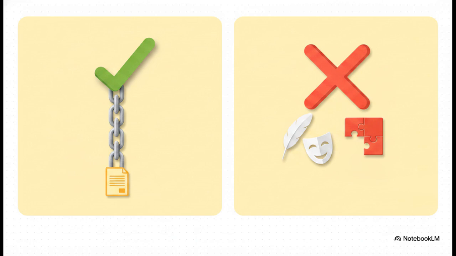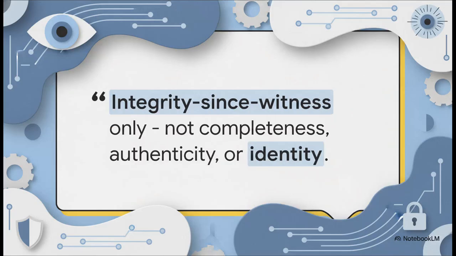Meaning proving a document hasn't been altered since the witness saw it says absolutely nothing about whether it was a forgery to begin with. This radical transparency isn't just a promise in the documentation, it is literally hard-coded into the software. Every single time you run a verification report, it outputs this exact quote: "AWP verified proves integrity since witness only, not completeness, not authenticity at origin, not the identity of any person." It makes overclaims grammatically impossible in the code itself. If a record tries to claim it magically verified a human's identity, the system just rejects it outright.